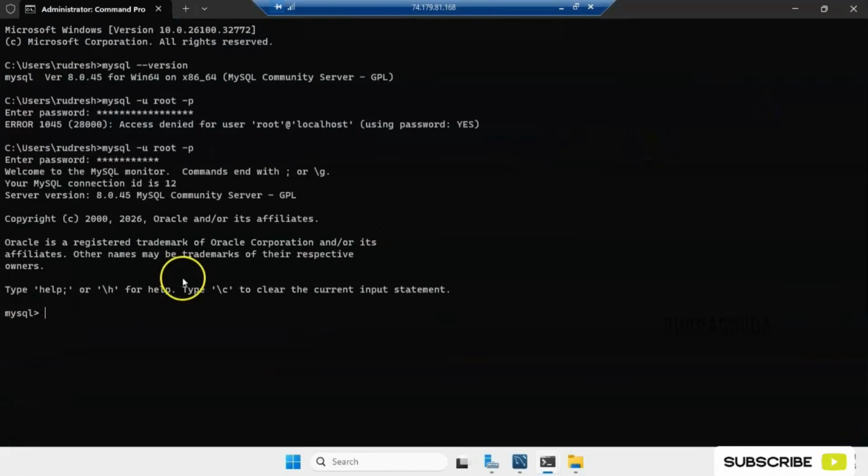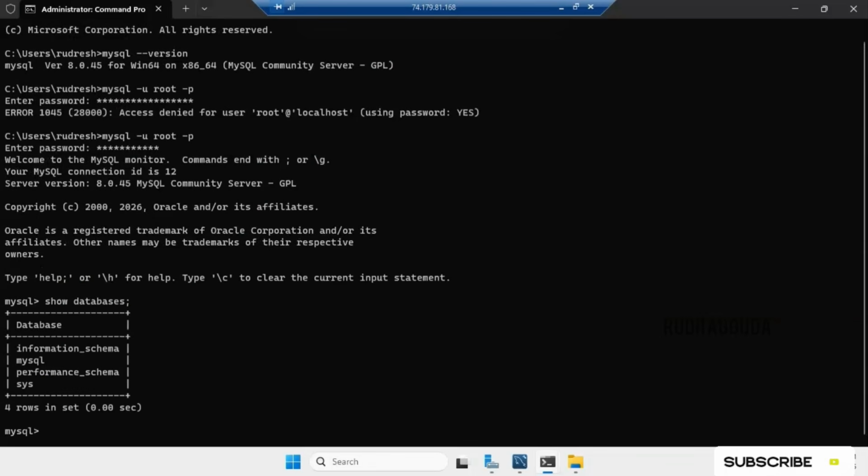Let me see how many databases are there at this moment. The command is show databases, enter. Okay, currently there are four databases: information_schema, mysql, performance_schema, and sys. So it means the installation part is completed successfully. Now I'll go back to my SolarWinds Observability tool and start the configuration for monitoring this one.